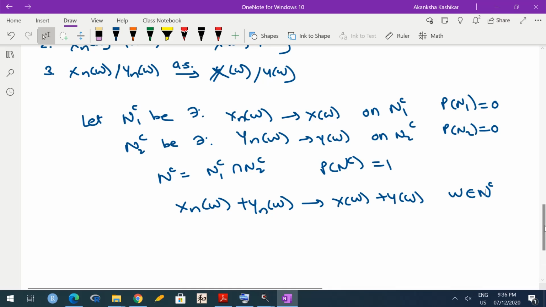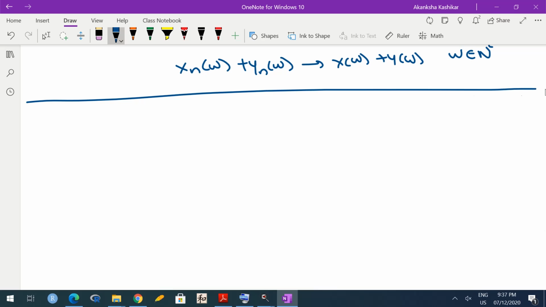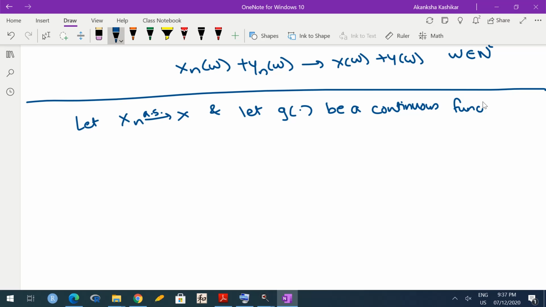Now let me try and prove one more result. So we said something about addition, subtraction, multiplication and division. What about continuous functions? Let Xn converge to X almost surely, and let g be a continuous function. Then can we say that g(Xn) converges almost surely to g(X)? That is the question.